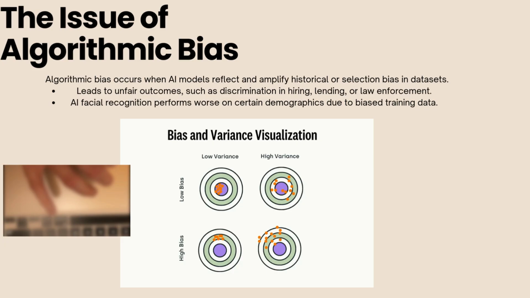Another example is AI in hiring. Some companies have used AI to scan resumes and rank candidates. If the training data favors applicants from certain backgrounds, such as predominantly male candidates in tech fields, the AI may unintentionally exclude qualified applicants from underrepresented groups. The key takeaway here is that AI is only as fair as the data that it learns from. Developers must actively work to identify and correct biases in AI systems to prevent any more harm.